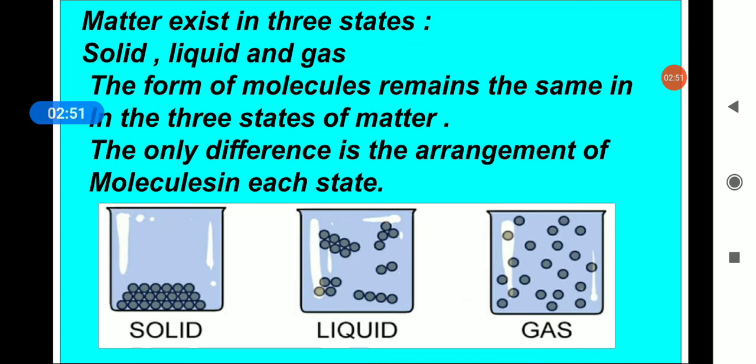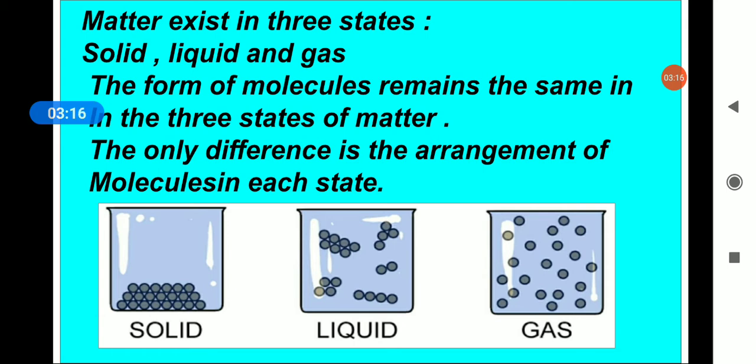Now matter exists in 3 states: solid, liquid and gas. The form of the molecule remains the same in the 3 states of matter, but the only difference is the arrangement of molecules in each state.